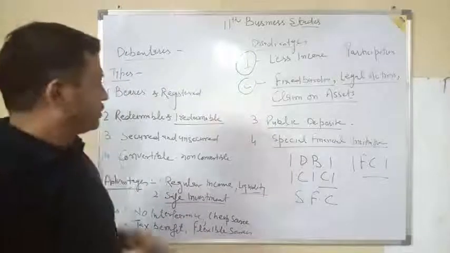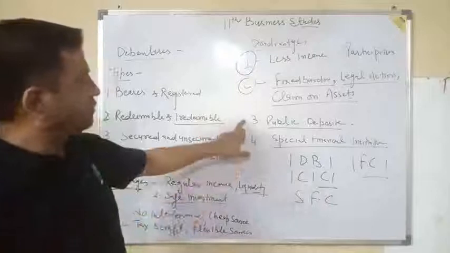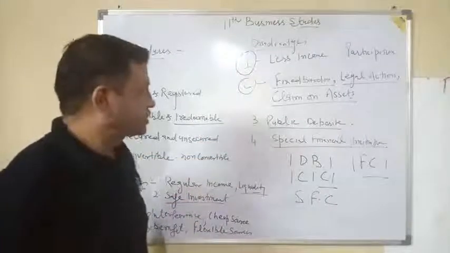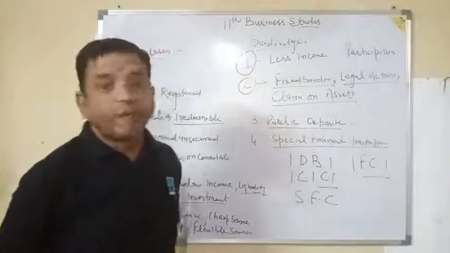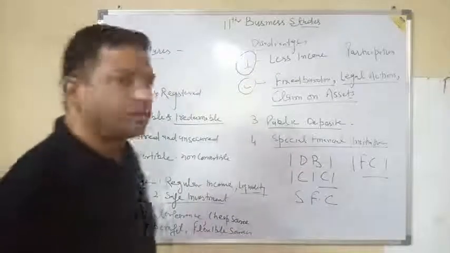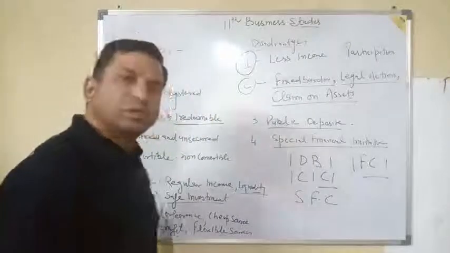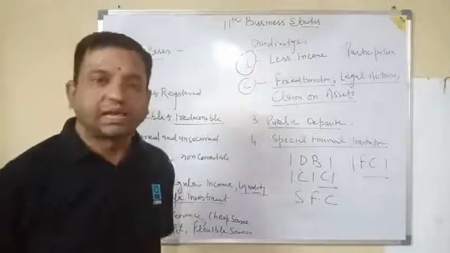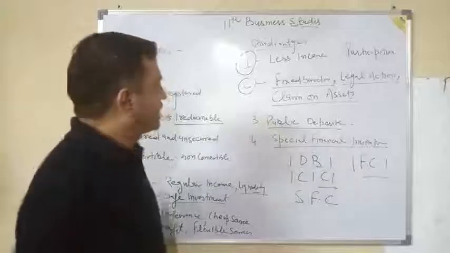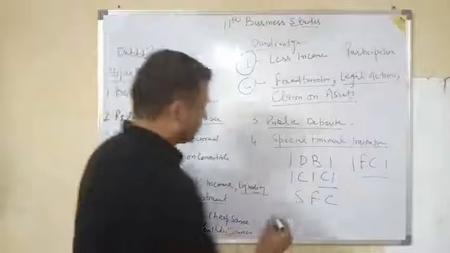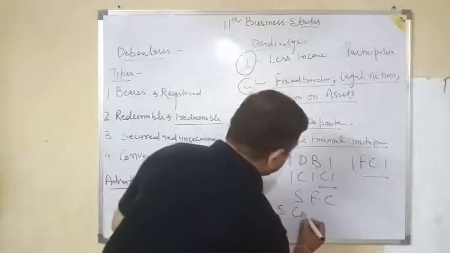The next in that category, after public deposits and special financial institutions, there may be commercial banks like Punjab National Bank, State Bank of India, and other banks. These also provide different types of finance like bank overdraft, cash credit, short-term loan, etc. So you can also add commercial banks.